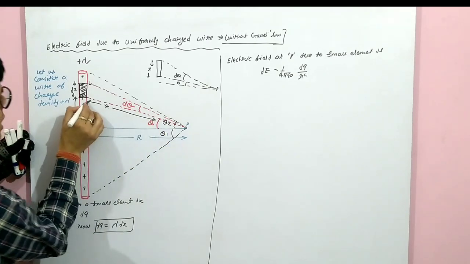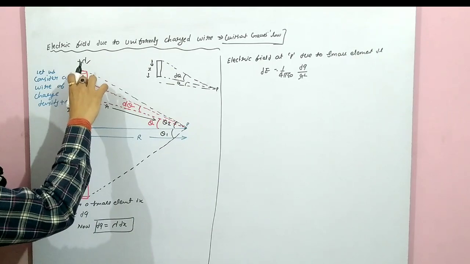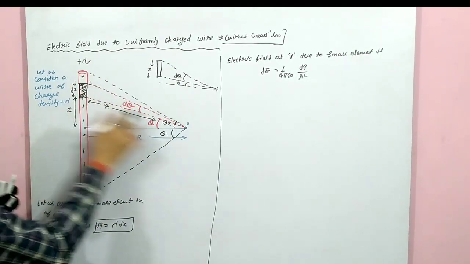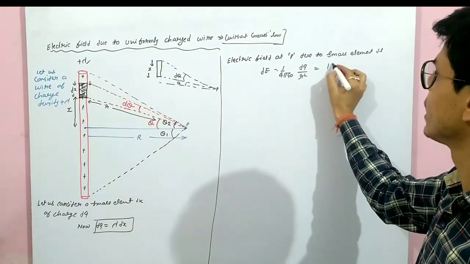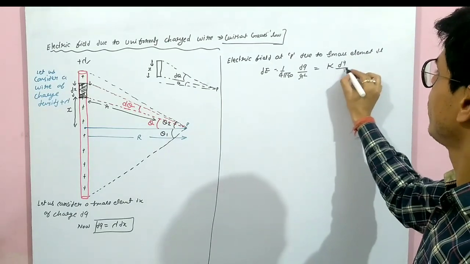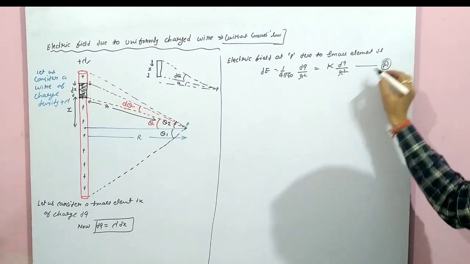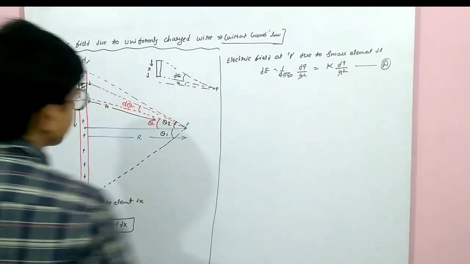Since dx is very small, this length is negligible, so at a far point these two points will be the same. Now 1 upon 4 pi epsilon naught we can write as k, so dE equals k dq upon r square. This is equation 1, the electric field at point P due to the small element.